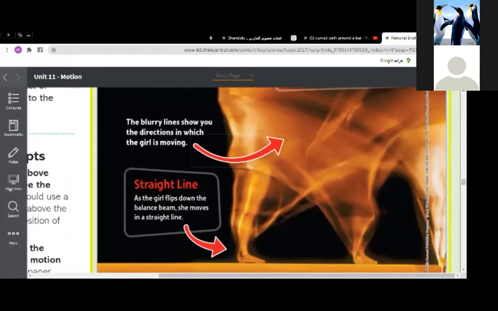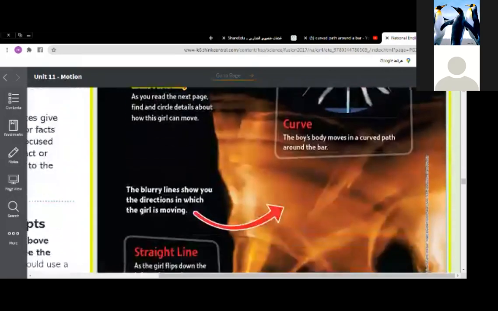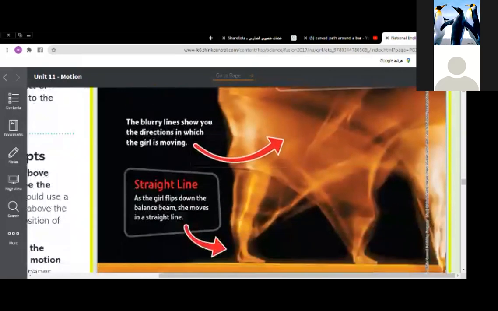Look, the blurry lines show you the direction in which the girl is moving, right? You can see the blurry lines. It's blurry, you can't see them, it's pixelated. Also, you can see the straight line here. The girl flips down the balance beam like a hurricane. She moves in a straight line.